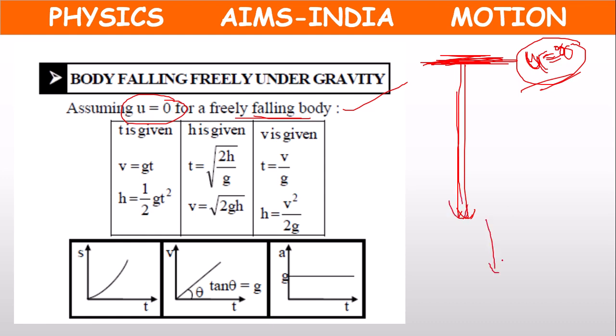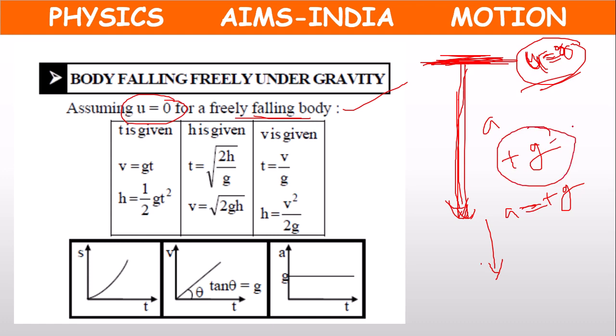So acceleration due to gravity is acting down. So acceleration will be equal to plus g, because it is falling down because of gravity. So the acceleration created in the body is due to gravity. It will be taken as plus g, which is uniform, always equal to 9.8 meter per second square and does not change up to a certain height. So we can take it as constant acceleration.